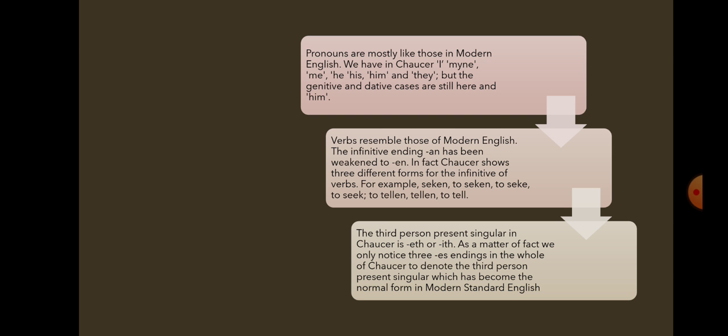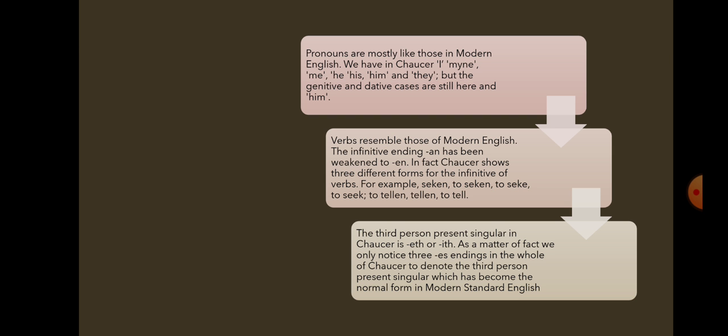Then verbs resemble most of modern English verbs. We have told that pronouns are mostly like modern English. Then about verbs. Verbs resemble those of modern English. The infinitive ending an has been weakened to en. The ending an was there in Old English. Most of the words had the suffix an. By the time of Chaucer, the suffix an got weakened and it became en. So the stress on the suffix itself got weakened.